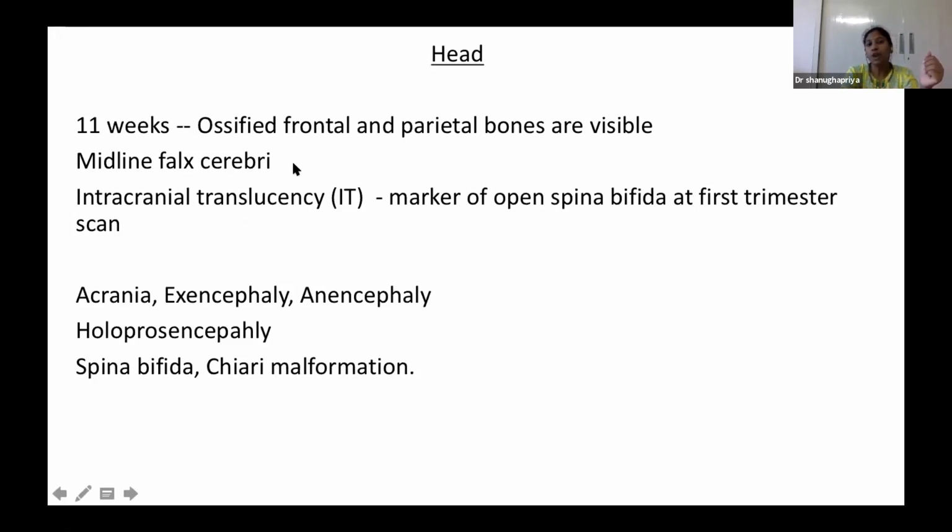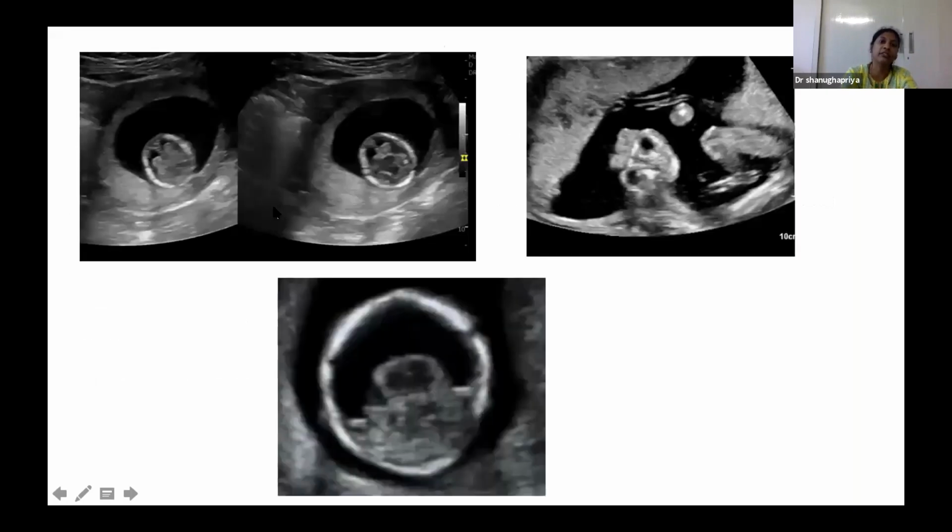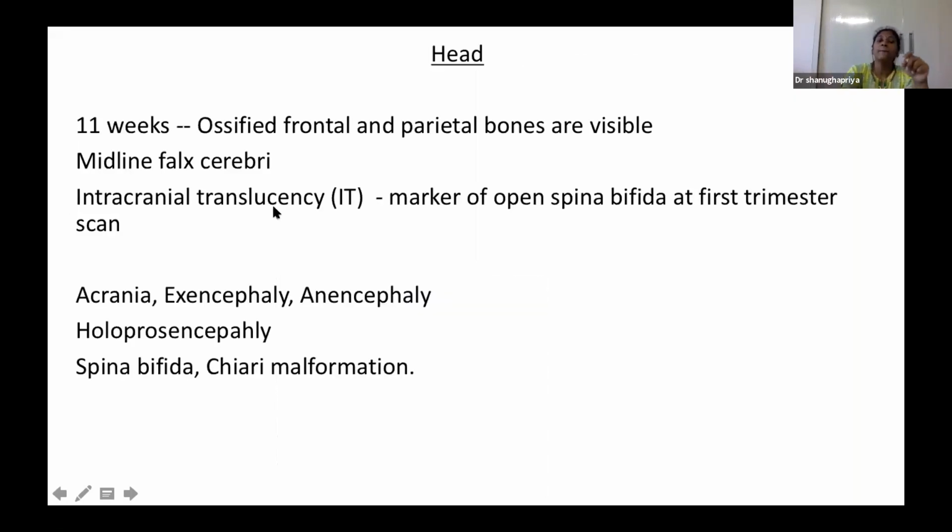If we see the midline falx cerebri, definitely we see it by 12 weeks. So if we see this, we can easily rule out holoprosencephaly. And a recent thing is intracranial translucency. This is very, very important. With this, we can rule out many syndromes and many spinal conditions like open spina bifida, Arnold-Chiari malformation, and so on. I will tell you about that.